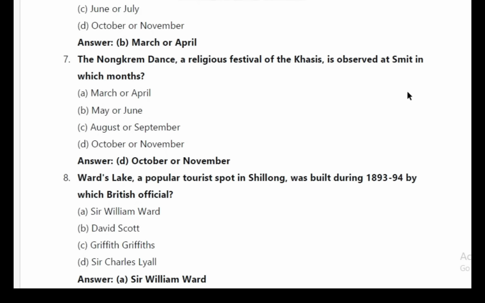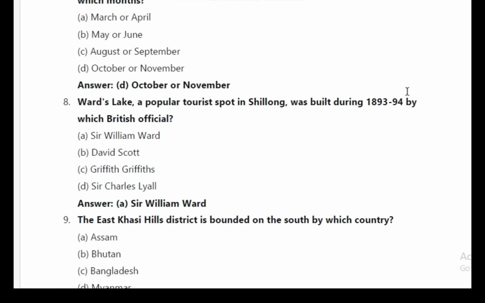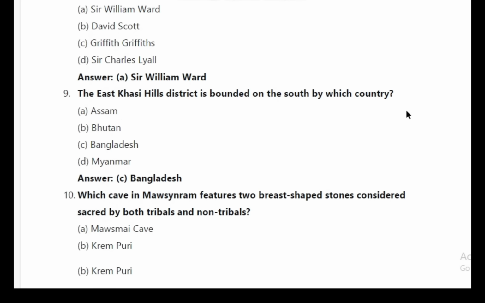7. The Nongkrem dance, a religious festival of the Khasis, is observed at Smit in which month? Answer D, October or November. 8. Ward's Lake, a popular tourist spot in Shillong, was built during 1893 to 94 by which British official? Answer A, Sir William Ward.